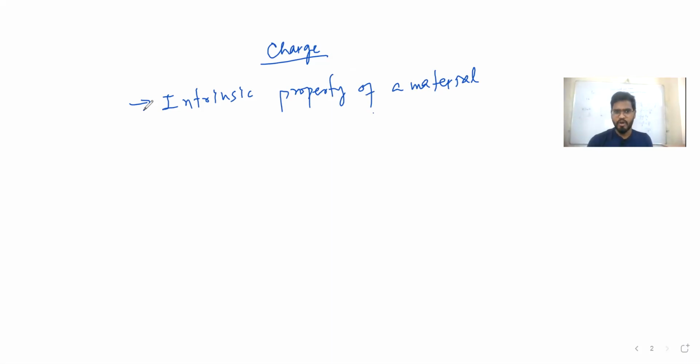Second thing, we can say charge is a property of a material by virtue of which it experiences electric field as well as magnetic field. Think about this: this body is positive charge, this body is negative charge, then what will happen? This negative charge will experience an electric field due to this positive charge, and this positive charge will experience an electric field due to this negative charge, and both will get attracted. It means charge is a basic property of a material by virtue of which it experiences electric field as well as magnetic field.